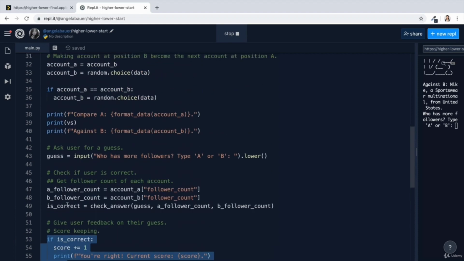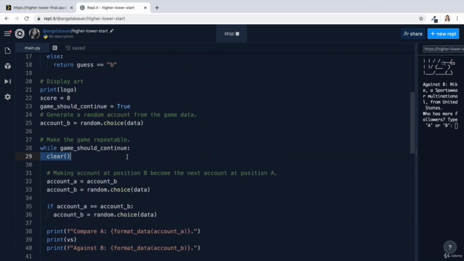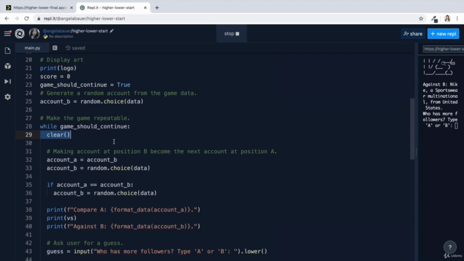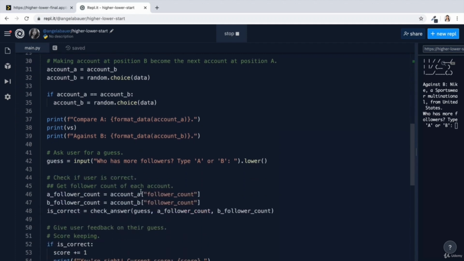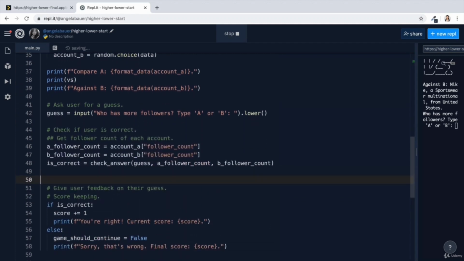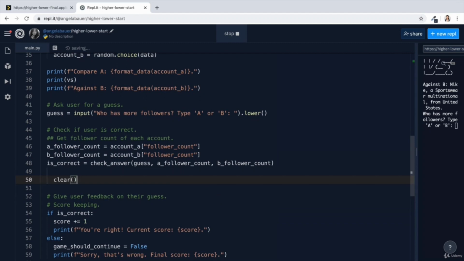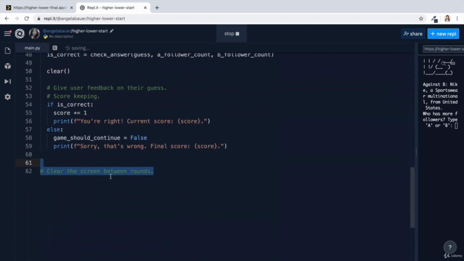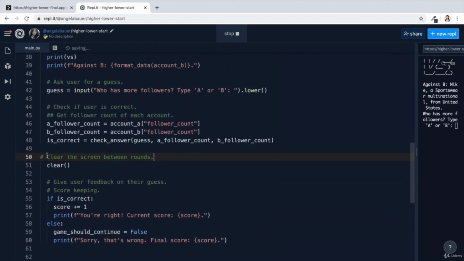And once that's done, it's going to loop right the way back here and it's going to clear everything in the console. And that's all going to happen in a fraction of a second, so the user won't actually see it. So we need to move this clear function. The ideal time, I think, to actually show it is just before they're about to see the outcome of their action. So somewhere here.